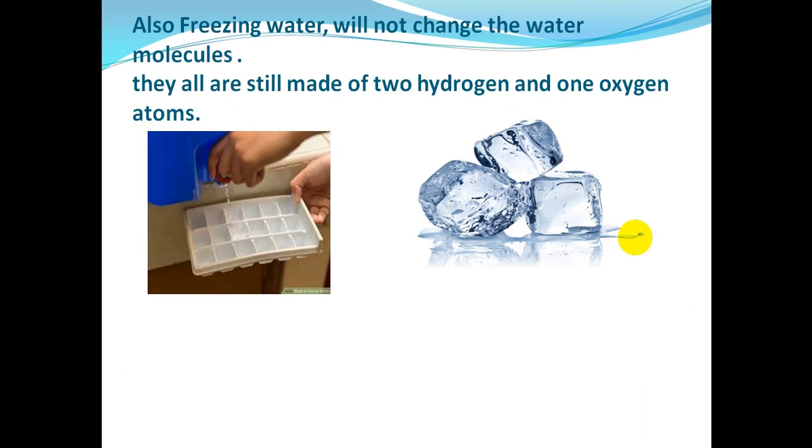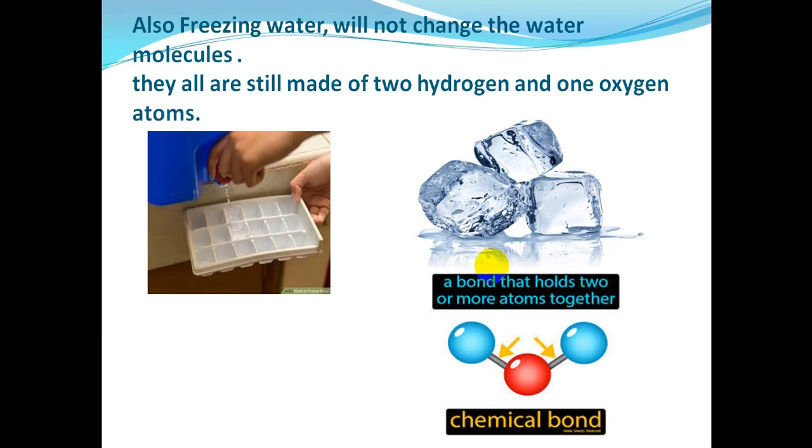Do you remember in the previous video we said when we freeze water, the water will not change. The water molecules will stay the same. They are all still made of 2 hydrogen and 1 oxygen, like here in the picture. And the physical change cannot break down the bonds here. To break the bonds we need chemical change.